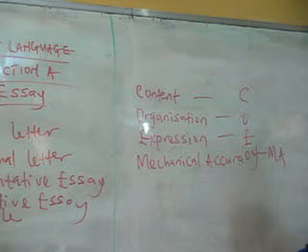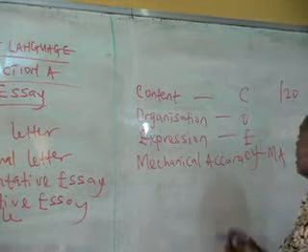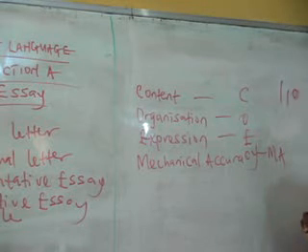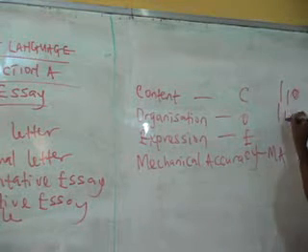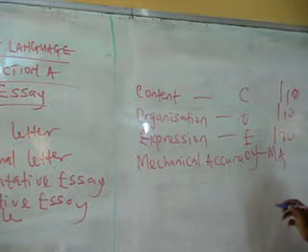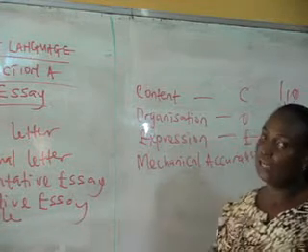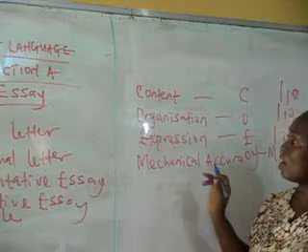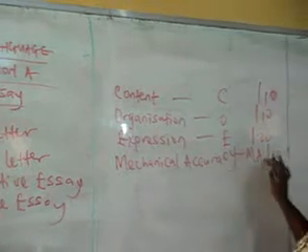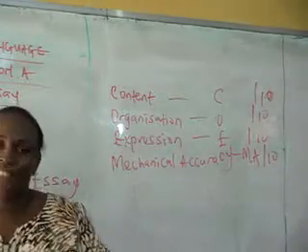Under the content, you are marked over 20. Whatever you write will be graded over 20. Sorry about that, you'll be graded over 10. Then organization, you are also graded over 10. Then expression, you are graded over 20. Then we have mechanical accuracy, this is also over 10. You are going to be picking them one after the other. Then we'll talk about what you have to look out for when you're writing any of the ones you have picked in your essay. For the content, this is the most important of all of these.